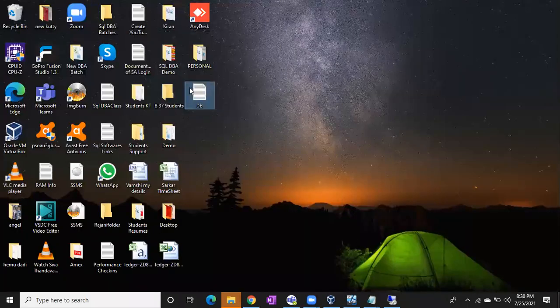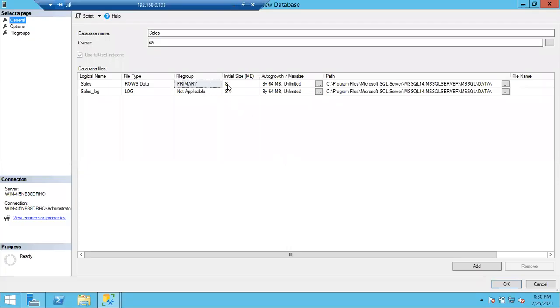Okay, if you go to this file sizes you can see here. If you just place your cursor, you can see the file size is 70 bytes. Every file will have its size. In the same way, you can see the next column is the size column. The initial size of the file is 8 MB. Data file size is 8 MB, log file size is 8 MB.